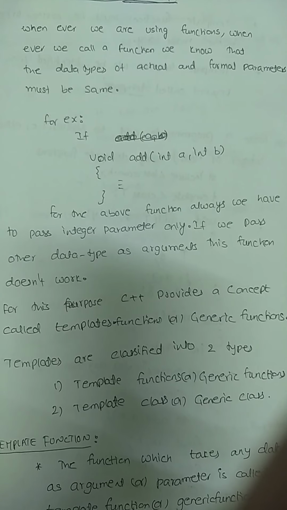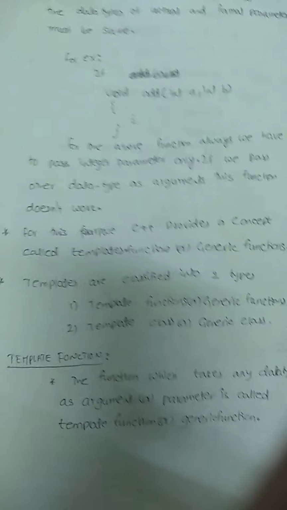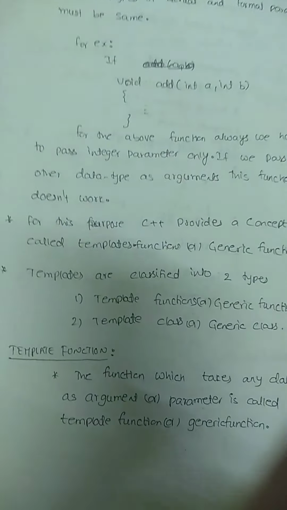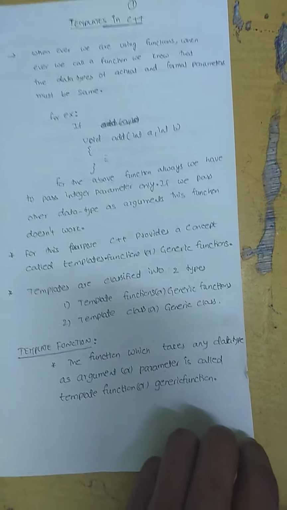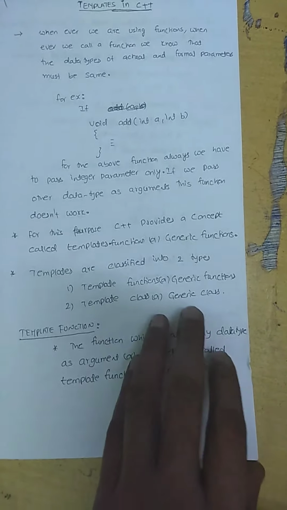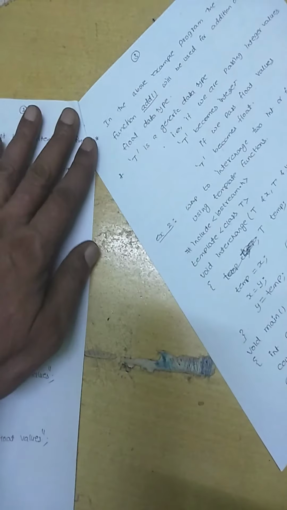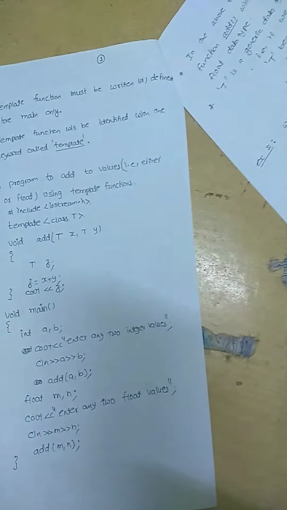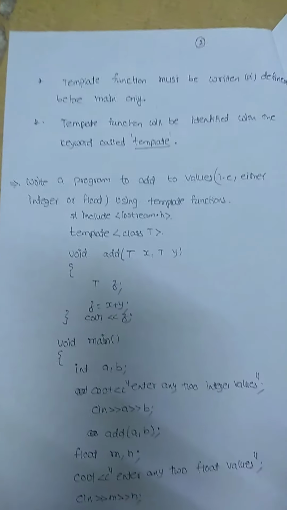Templates are classified into two types: template classes and template functions. First we will discuss template functions. The function which takes any data type as a parameter is called a template function.